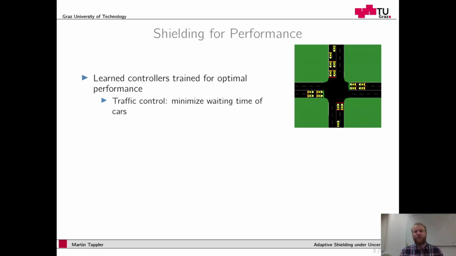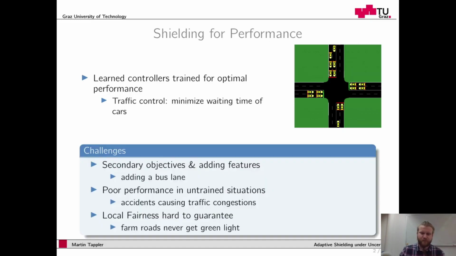So when we now want to change a learned controller, we face several challenges. It may be hard to add secondary objectives or new features, such as adding a bus lane to the crossing shown on the slide here. The controller may show poor performance in untrained situations, so situations that have not been considered during training.